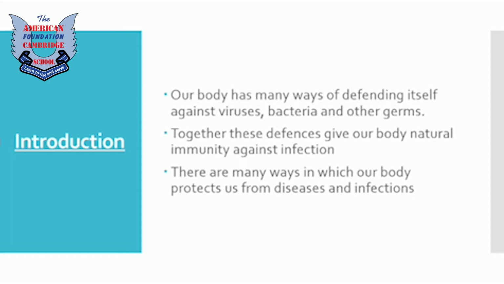Together, these defenses give our body natural immunity against infection. There are many ways in which our body protects us from diseases and infections. So our whole body has a proper mechanism of prevention from germs and diseases. One by one, we'll go through them, to see which part of our body protects us from germs and how.